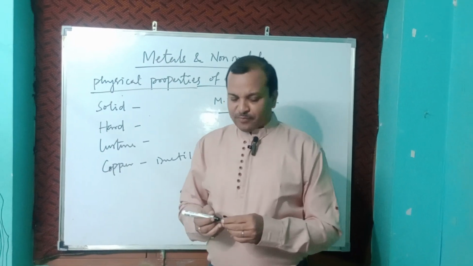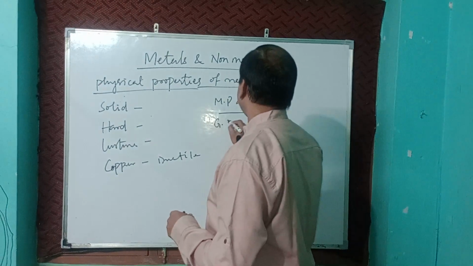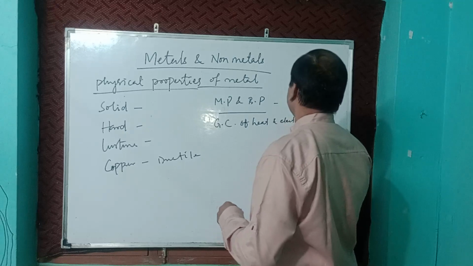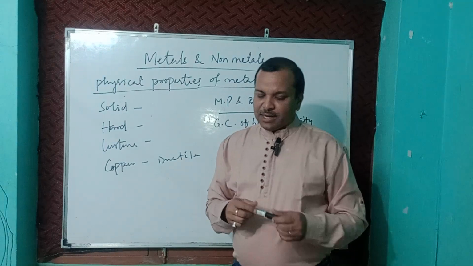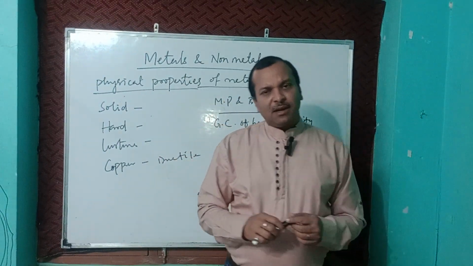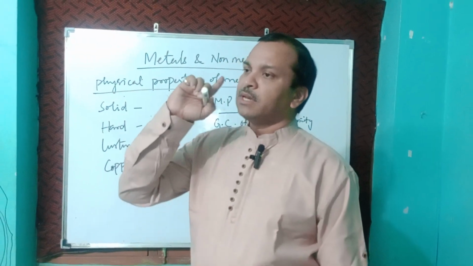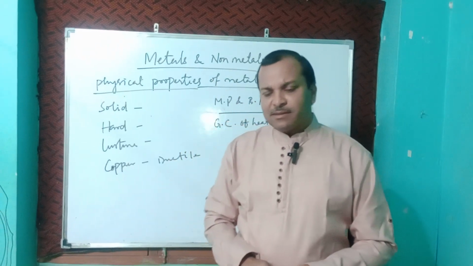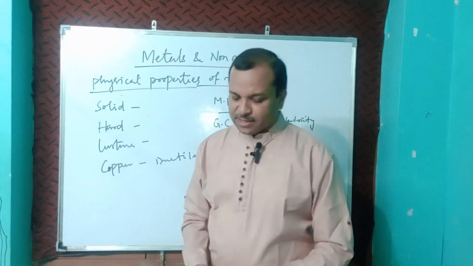Metals are good conductors of heat and electricity. The best conductor is silver. After that, copper. That's why copper wires are used in making electrical wires. But there are exceptions: lead and mercury are poor conductors of electricity.